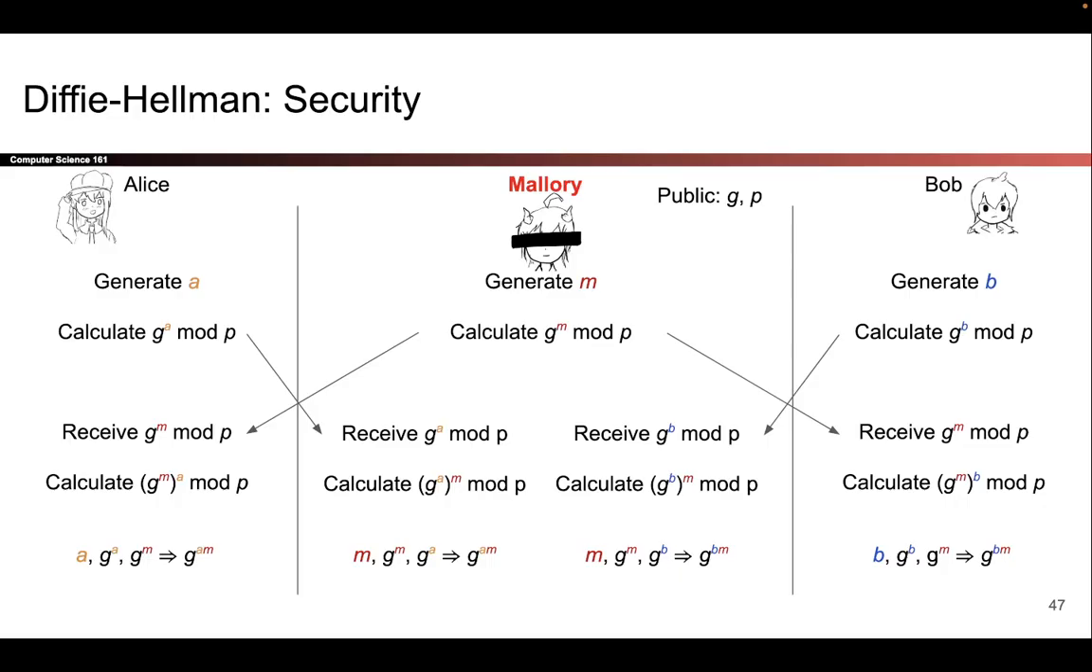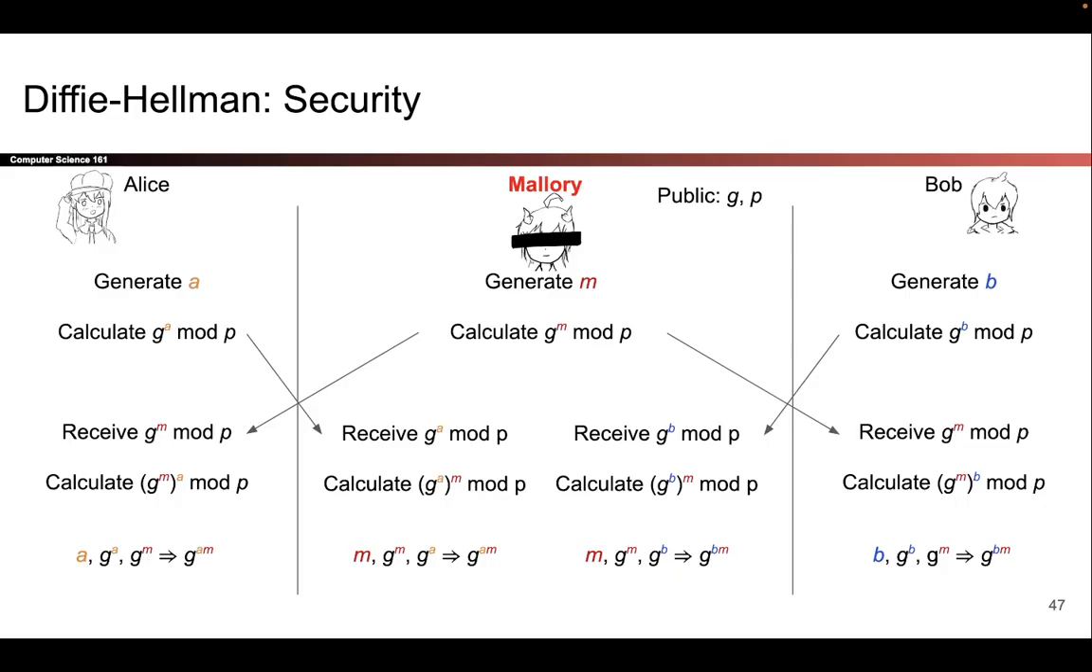For example, if Alice encrypts some message with the shared key and sends it to Bob, Mallory can intercept it, decrypt it with G to the AM mod P, which she knows. She can tamper with the message however she wants, re-encrypt it with G to the BM mod P, and then send it over to Bob, who will be none the wiser.